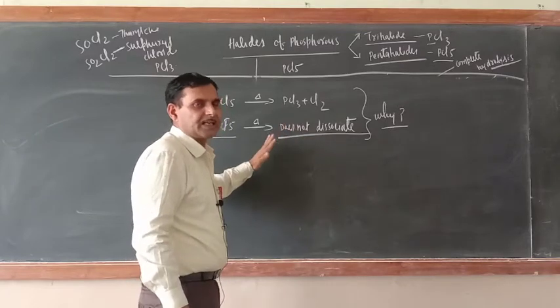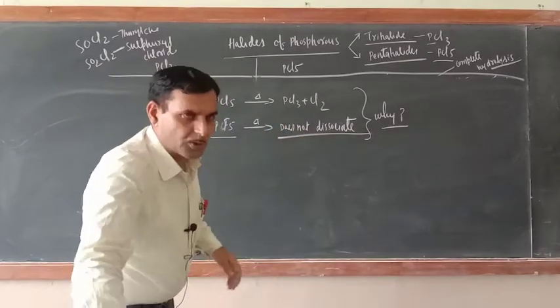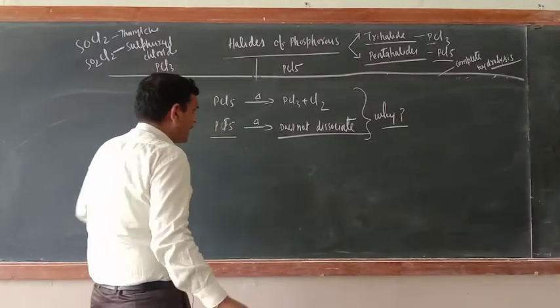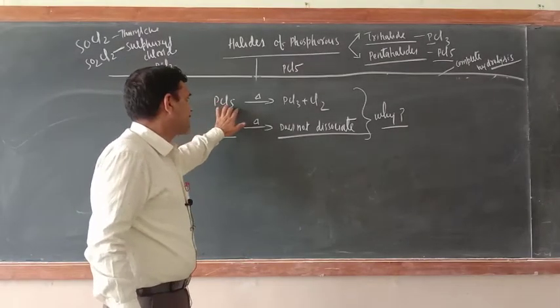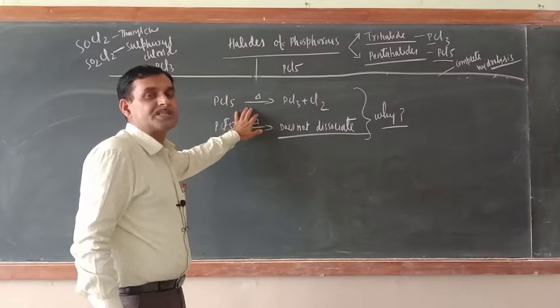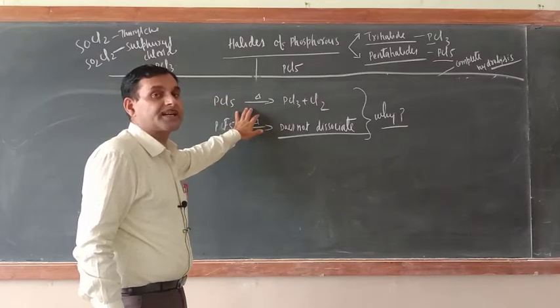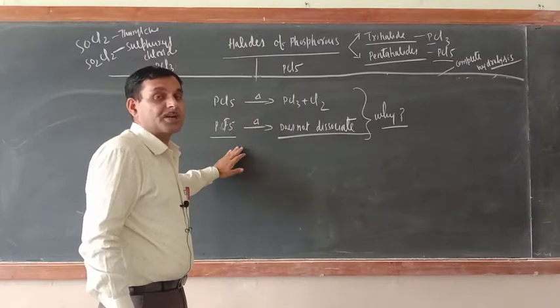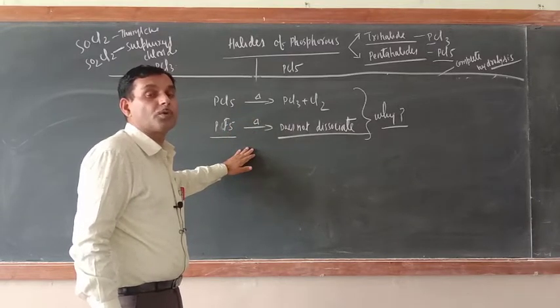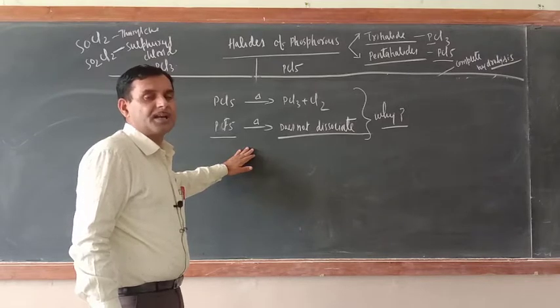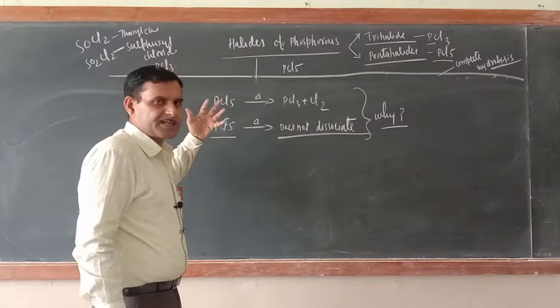Okay, this is the reason. Already we have discussed. Now some other questions are also related to this one. PCl5 dissociates into PCl4+ and PCl6-, tetrahedral and octahedral structures. PBr5 dissociates into PBr4+ and Br-. That we have already discussed.